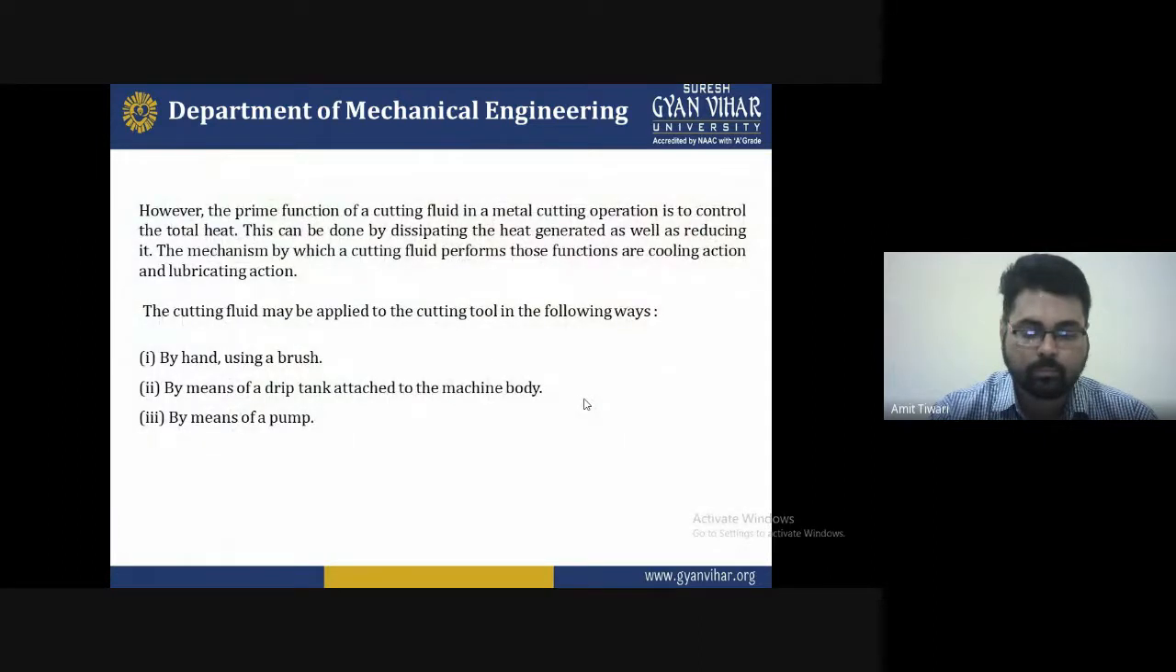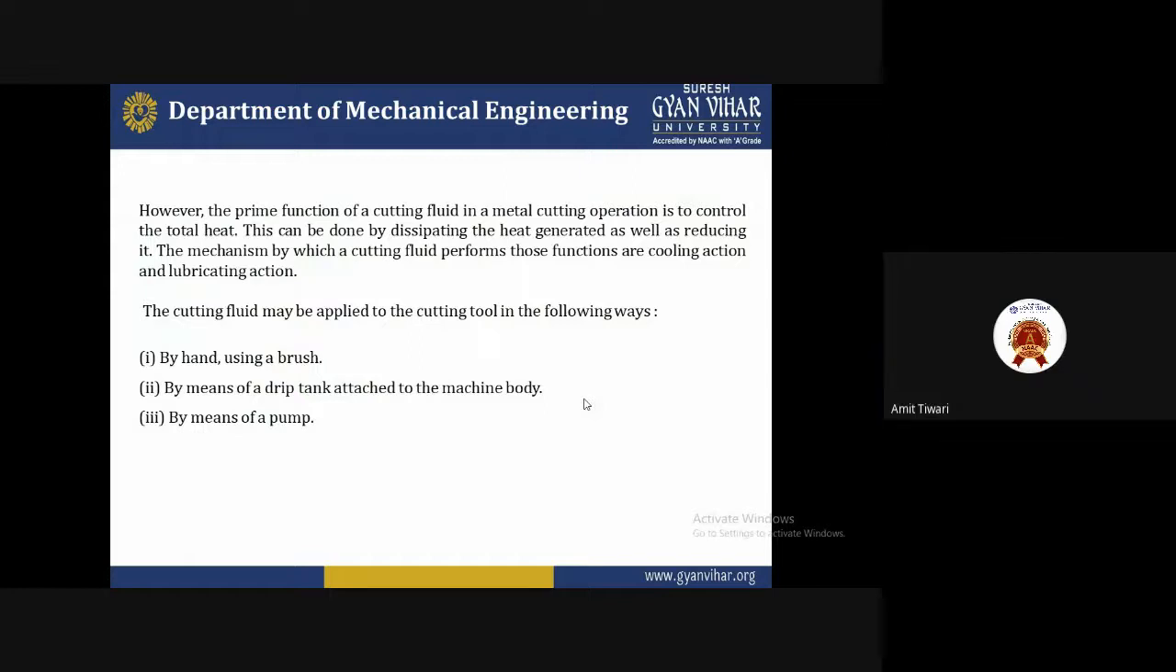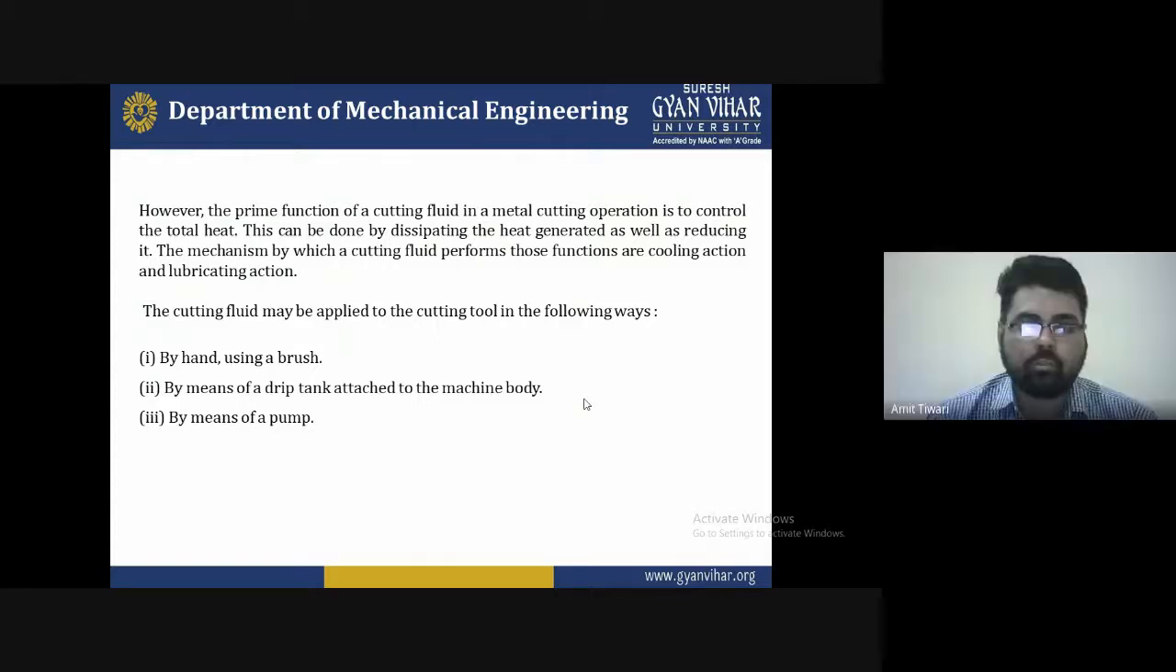However, the primary function of a cutting fluid in a metal cutting operation is to control the total heat. This can be done by dissipating the heat generated as well as reducing its generation. The mechanisms by which a cutting fluid performs those functions are cooling action and lubrication action.